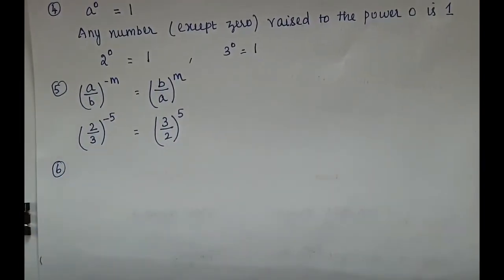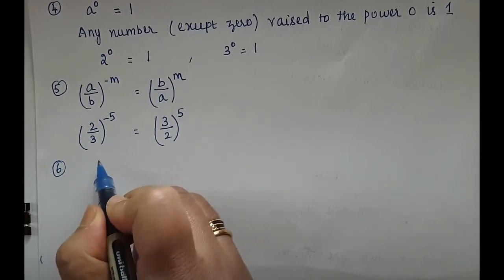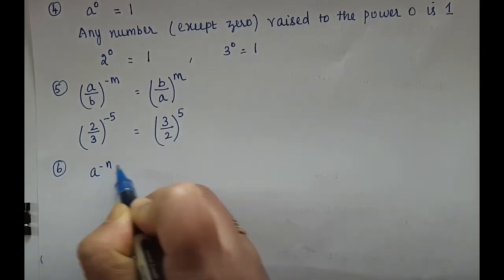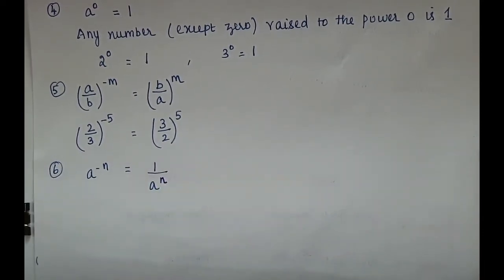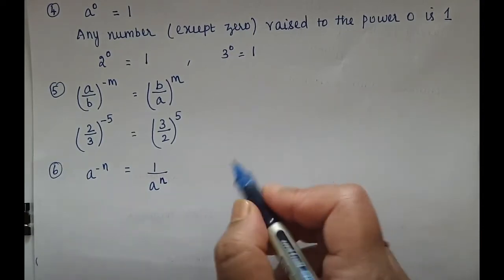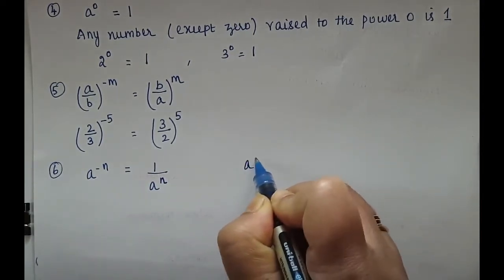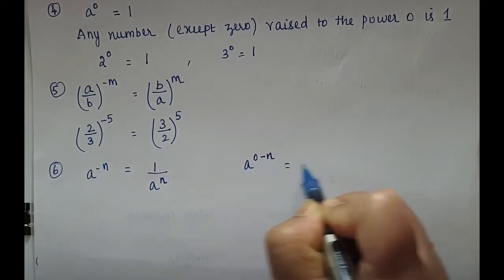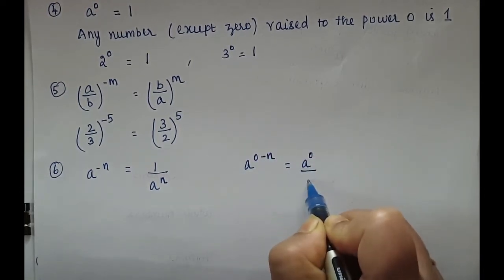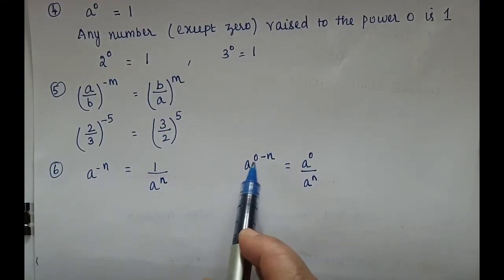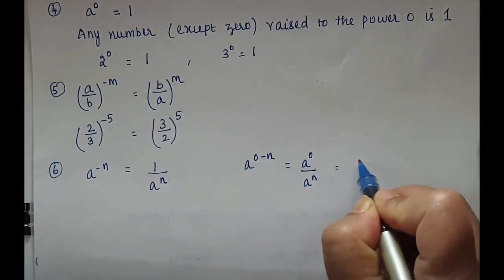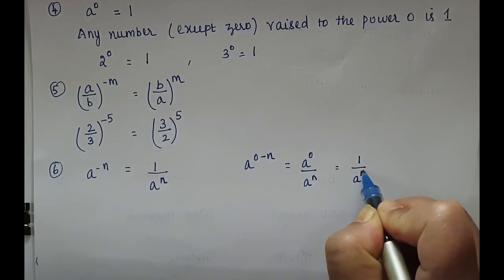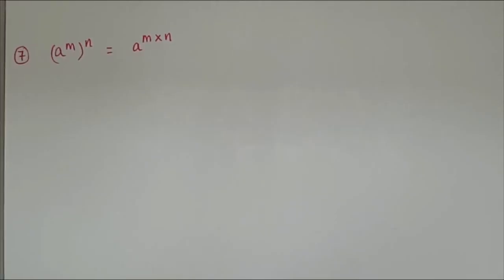negative exponent. So 5 and 6 are negative exponent. a to the power of minus n is equal to 1 by a to the power of n. So how we got 1 by a to the power of n? Okay, we will check. a to the power of 0 minus n can be written as a to the power of 0 by a to the power of n, isn't it? a to the power of m minus n. You have to use that property, a to the power of m by a to the power of n. So a to the power of 0 is 1 and 1 by a to the power of n.